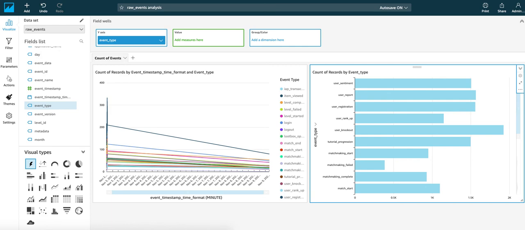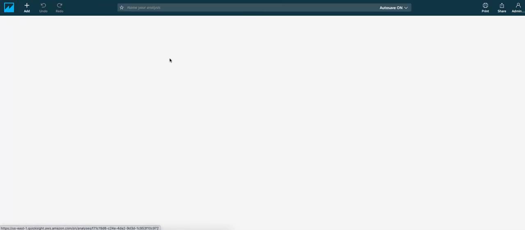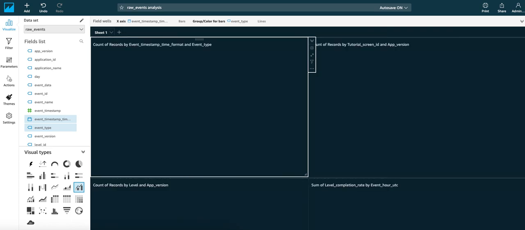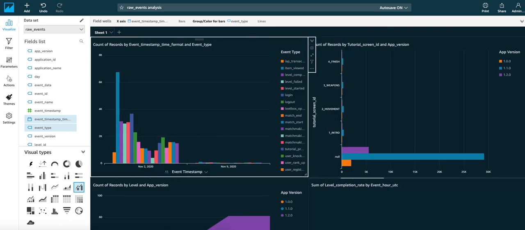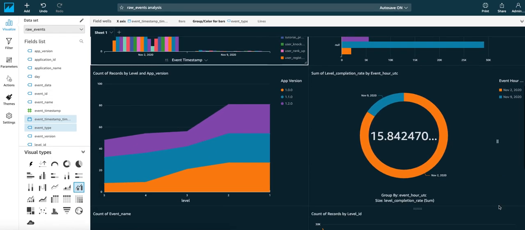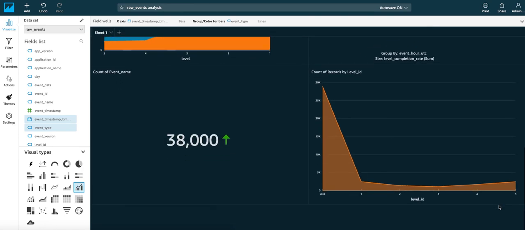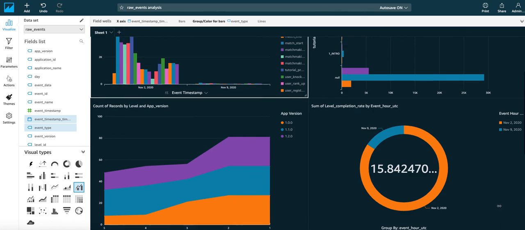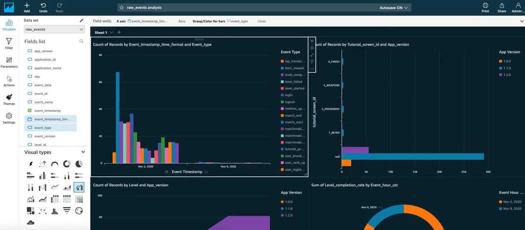So as you can see, Quicksite can help us create meaningful dashboards and a very powerful tool for deep data exploration. I've also created a number of other dashboards for our game analytics pipeline application that you can see here. And as you can see, you can utilize QuickSight to create a very powerful dashboard and visualization for your data exploration purposes. Fantastic.